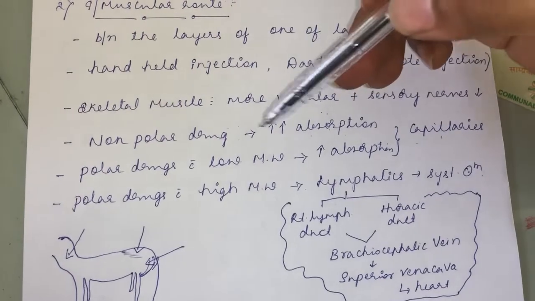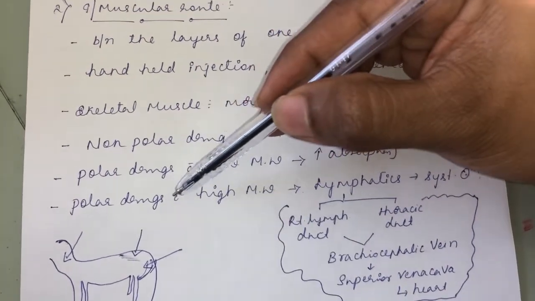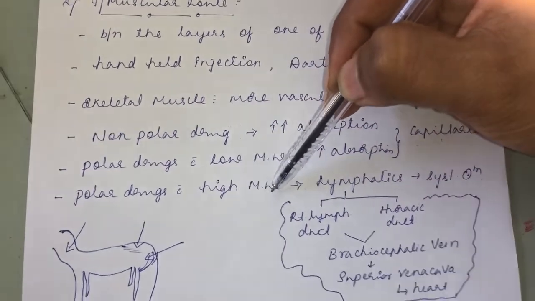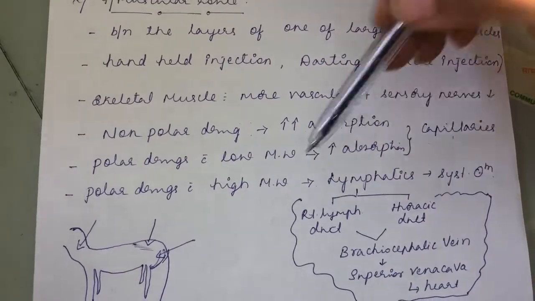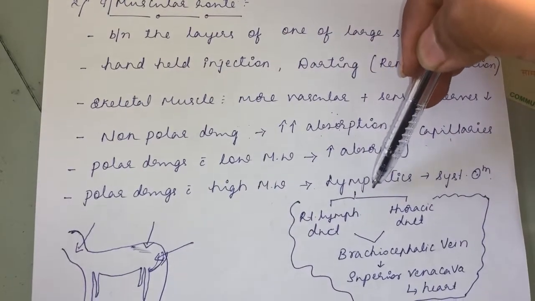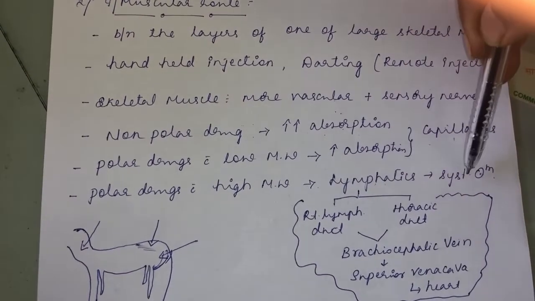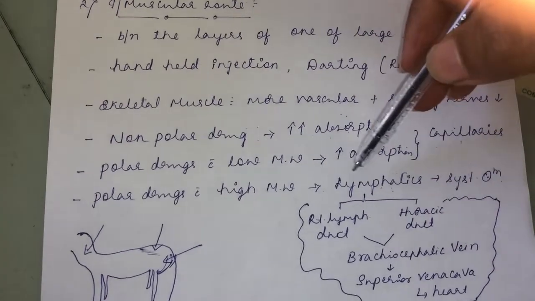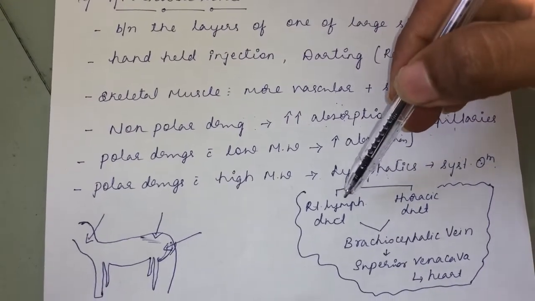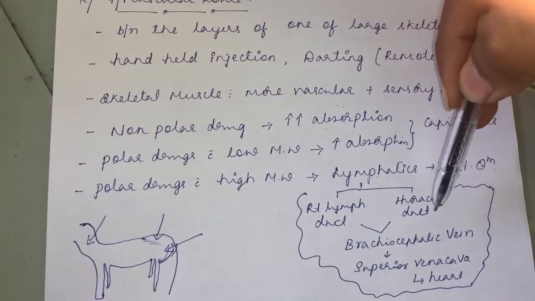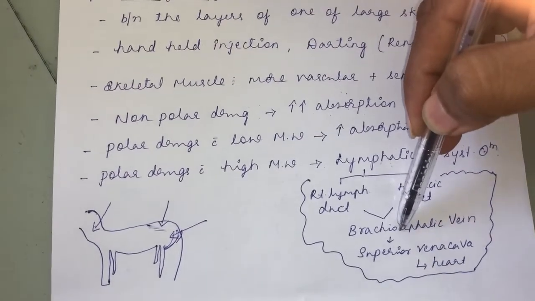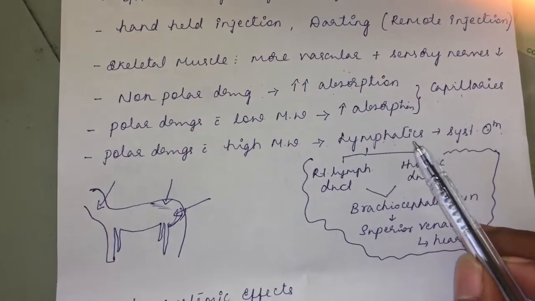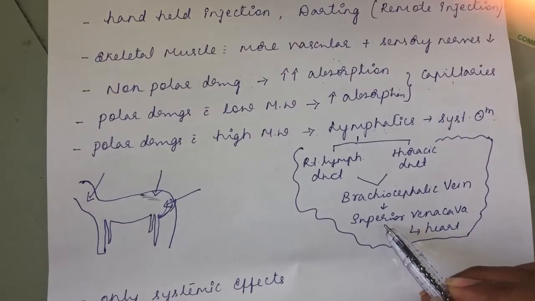But the problem in the intramuscular route is the polar, water soluble drug with high molecular weight. It will not enter the capillaries, whereas it will enter the lymphatics, and then from the lymphatics into the systemic circulation. You know how lymphatics drain into the systemic circulation. All the lymphatics primarily drain into either the right lymphatic duct or the thoracic duct. From there it goes into the brachiocephalic vein, then the superior vena cava, then the heart. So wherever the lymphatic system is, it will drain into the superior vena cava.